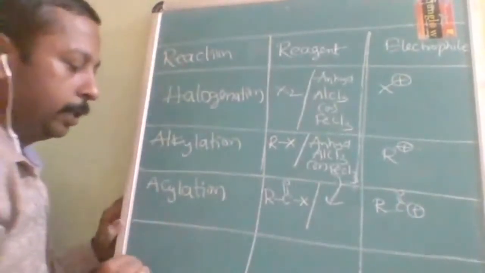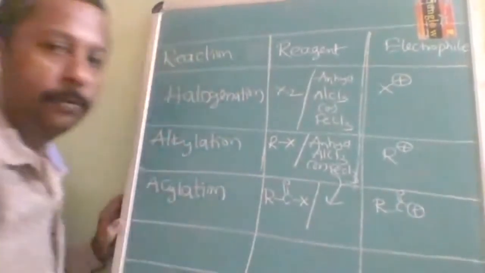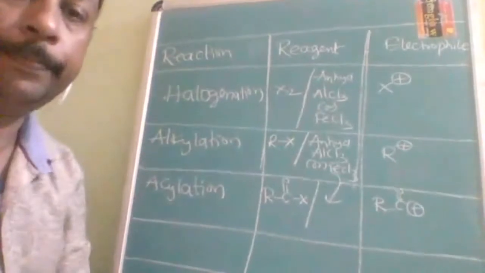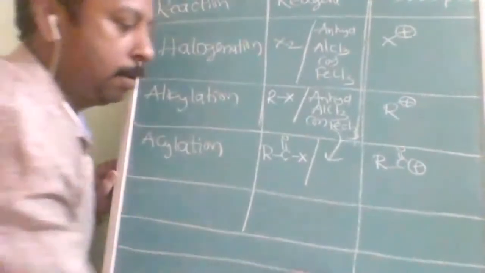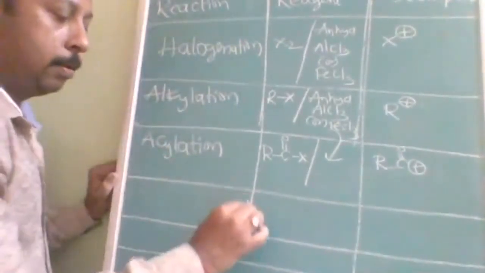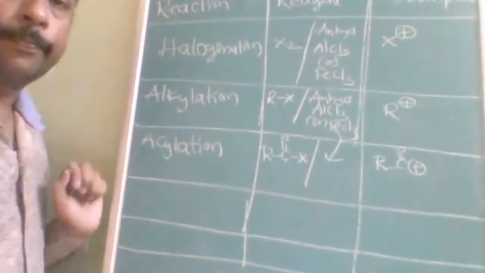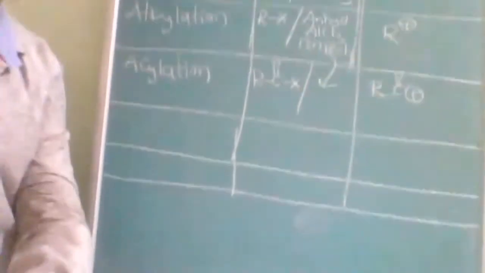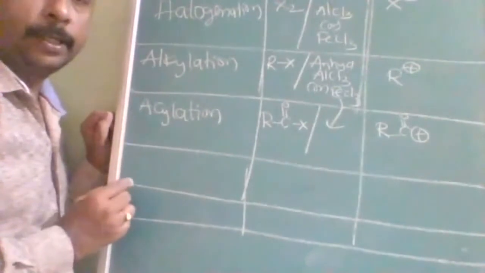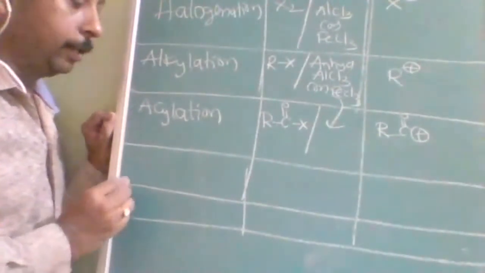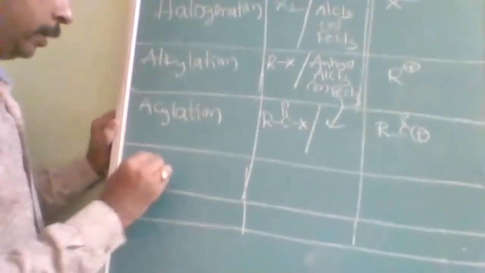Okay, and nitration, sulfonation. After acylation, next one is nitration and sulfonation.